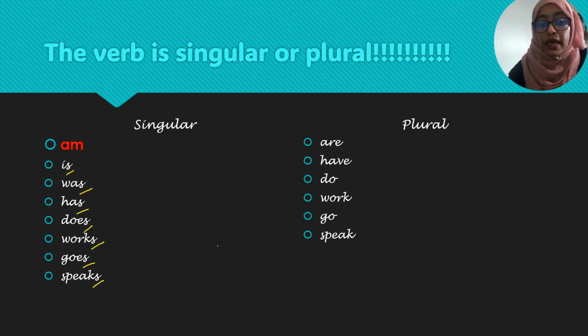The plural of am, the plural of is, are. I guess I missed one of the verbs. That's where, right? Okay. So let's write it here. I'm trying to write. I don't know how it looks from your side. Okay. So here it is.